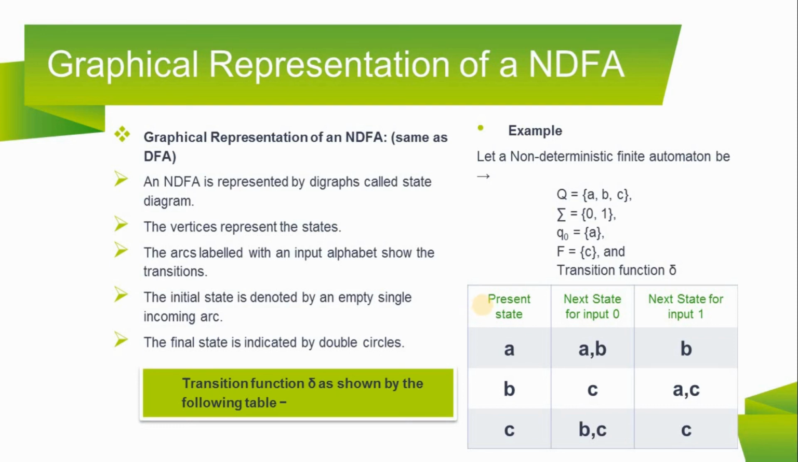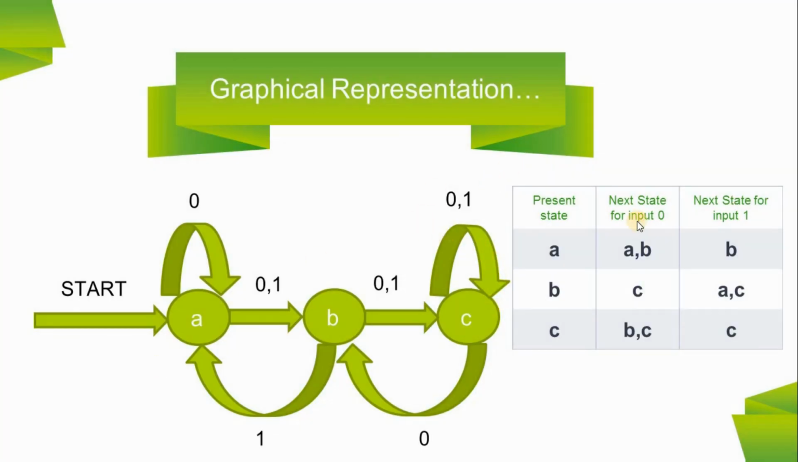Example: let a non-deterministic finite automaton have Q, the set of states, equal to {a, b, c}, then sigma, all input symbols, equals {0, 1}, then q0, the start state, equals a, and F, the final state, equals {c}. Last is the transition function delta, shown in a table. This example represents three states, shown in the transition diagram as a, b and c. First, a is the start state; a scans input 0 to move to the same state and towards state b, and scans input 1 to move to the next state b. Similarly, state b scans input 0 and moves to the c state, and scans input 1 and moves again to the a state. And last, state c scans input 0 to move backwards to b and its own state, and scans input 1 to move to the same state c.